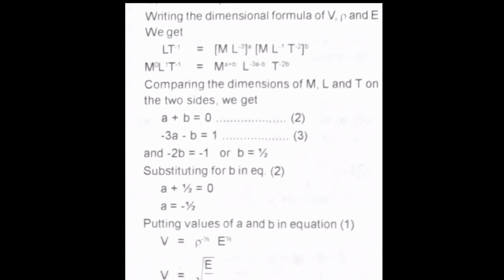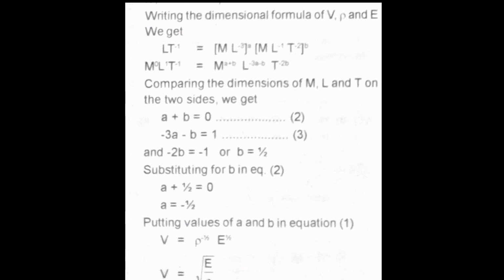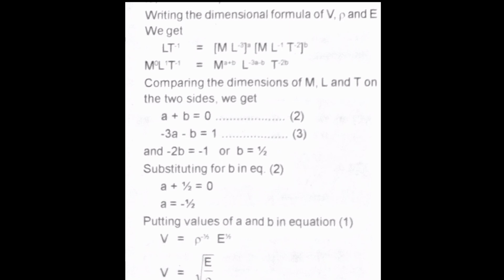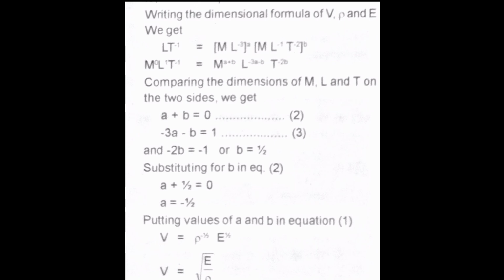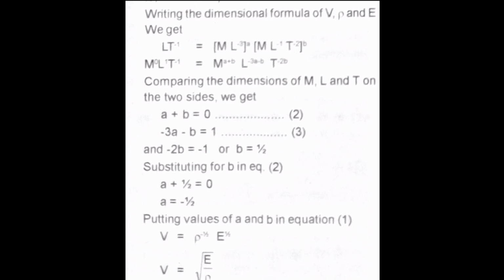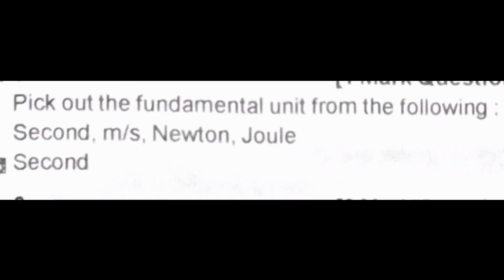Okay. What is e raised to half? That is root e, right? So what about rho raised to minus half? That will be root of 1 by rho. So how can we write it together? v will be equal to root of e by rho. So this is the equation for finding the velocity of sound. Is it clear? Now we can move to the next question.